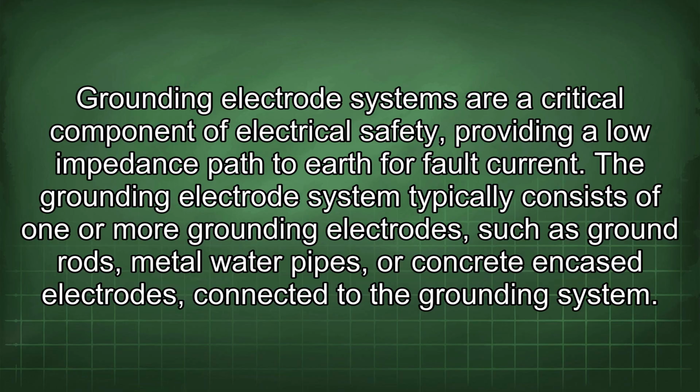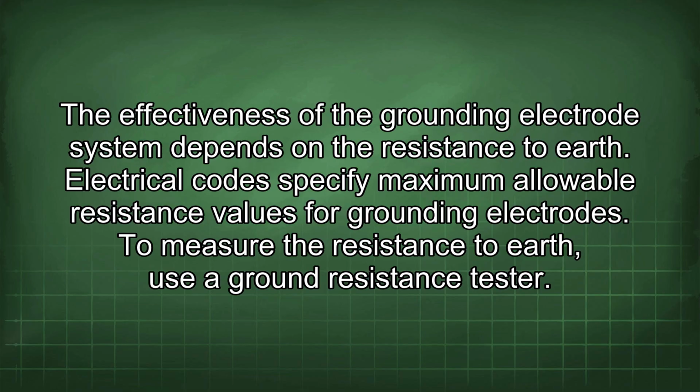Grounding electrode systems are a critical component of electrical safety, providing a low impedance path to earth for fault current. The grounding electrode system typically consists of one or more grounding electrodes, such as ground rods, metal water pipes, or concrete-encased electrodes connected to the grounding system. The effectiveness of the grounding electrode system depends on the resistance to earth. Electrical codes specify maximum allowable resistance values for grounding electrodes.